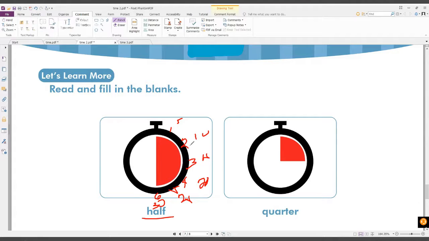So this is half. And this one is quarter. Quarter is 1, 2, 3. So we have 5, 10, 15. All right, so that is a quarter. Now half and a quarter.